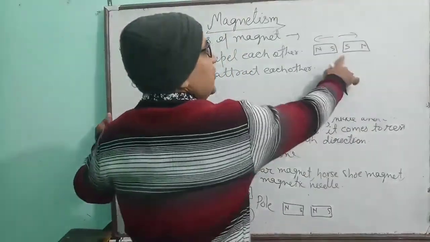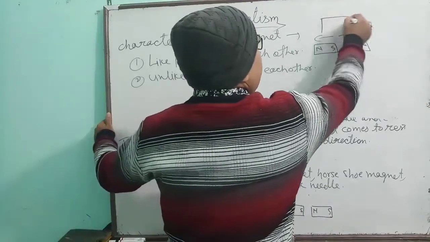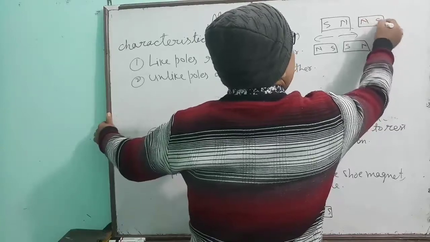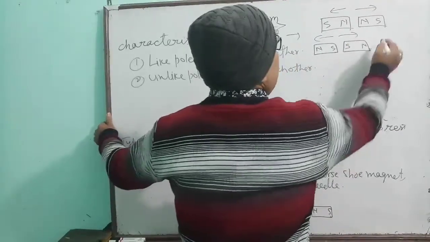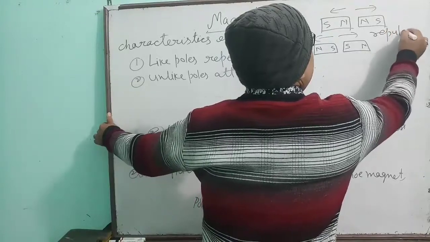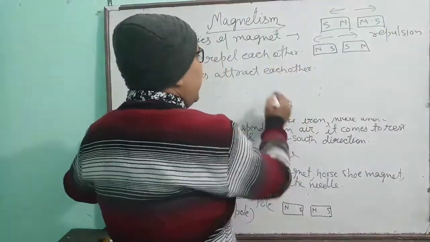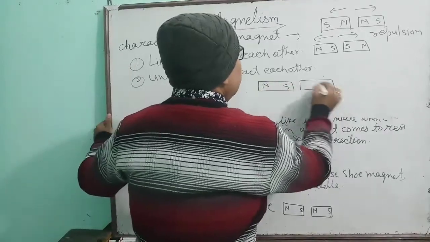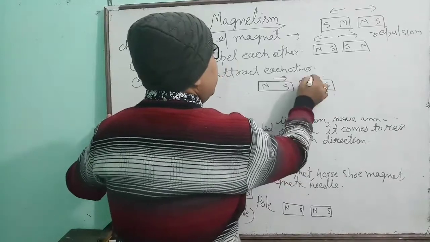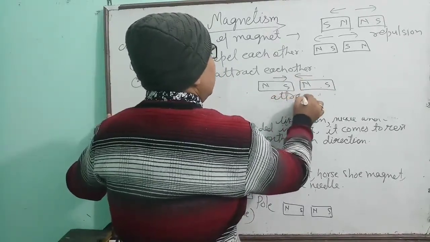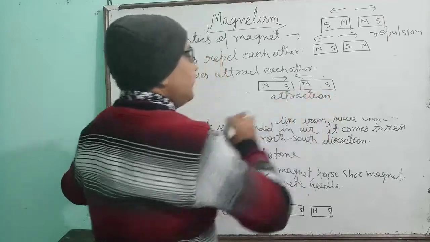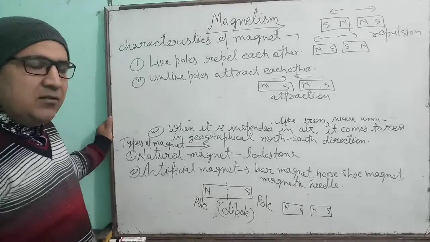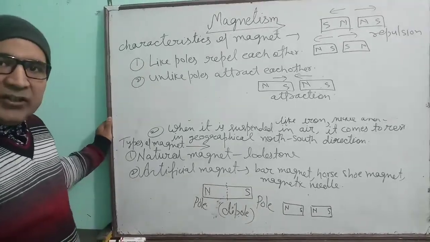Okay, because south poles are together. Similarly, if you keep north poles together, see this one, then again there will be repulsion. But if you bring unlike poles together, see this one, then there will be attraction force. Is this clear? Two unlike poles attract each other and like poles repel each other.